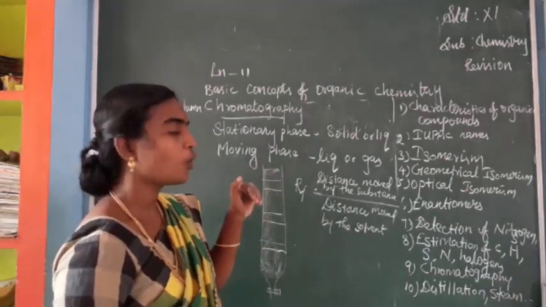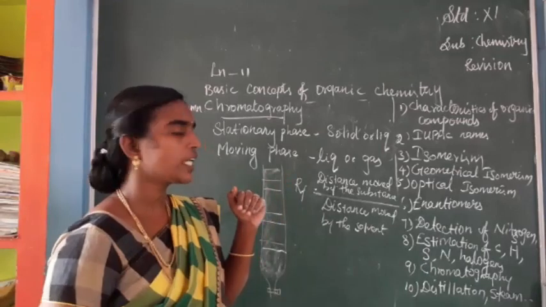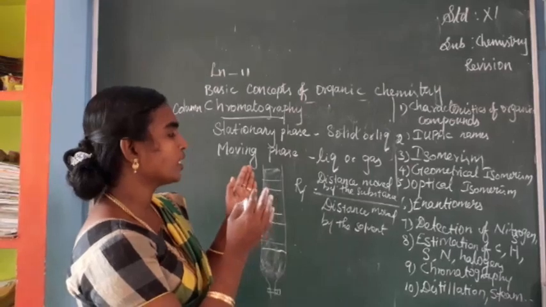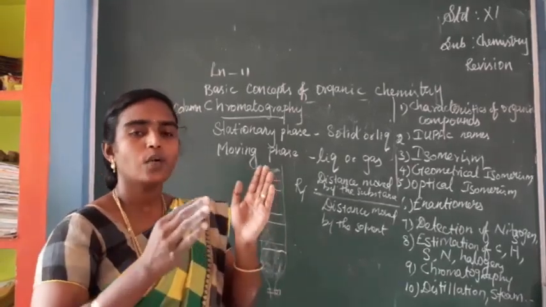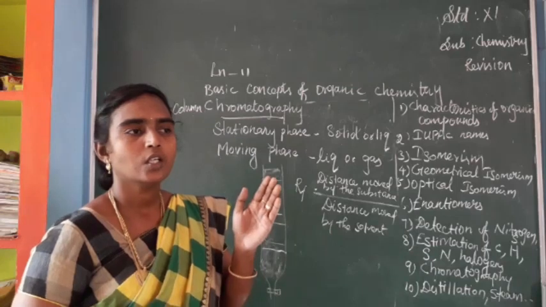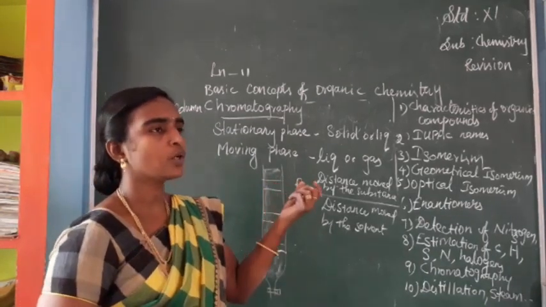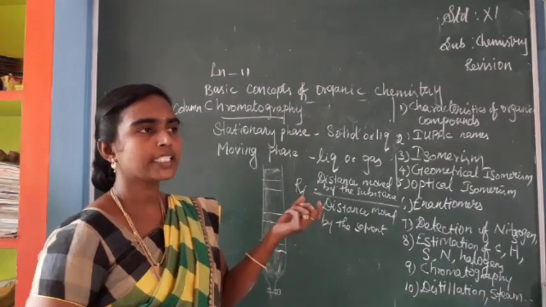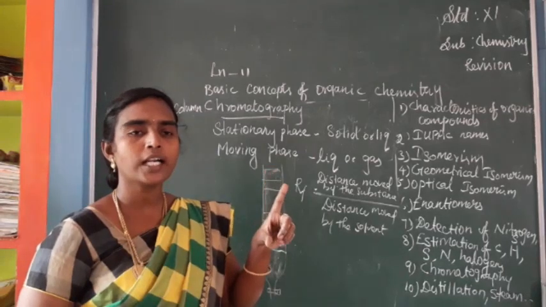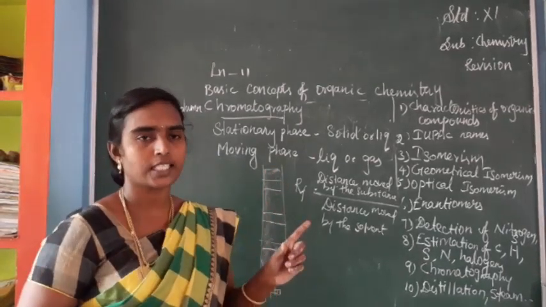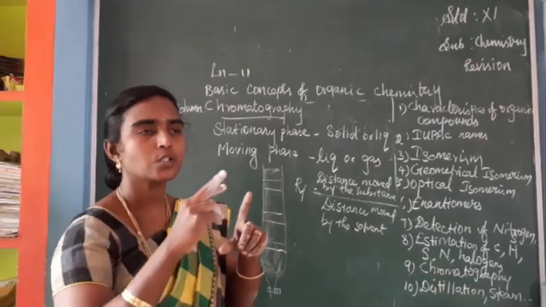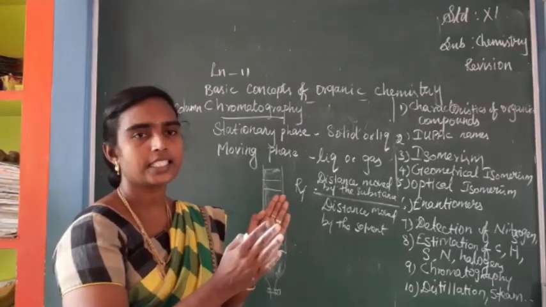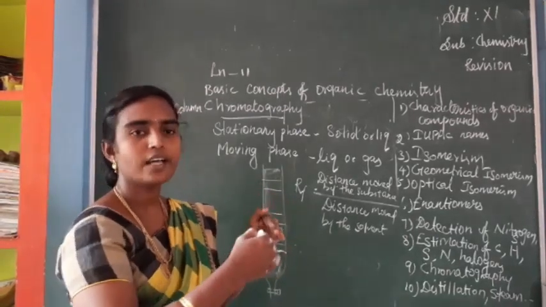Next we have seen optical isomerism. In optical isomerism, first we have to know what optical activity is and what the conditions for optical activity are. Optical isomerism is related with light, that is plane polarized light. Plane polarized light can be rotated only in a clockwise or anti-clockwise direction. If it rotates in the clockwise direction, it is called the D isomer. If it is in the opposite direction, it is called the L isomer. Under that we have seen enantiomers.